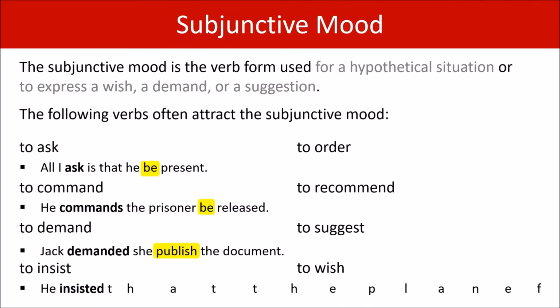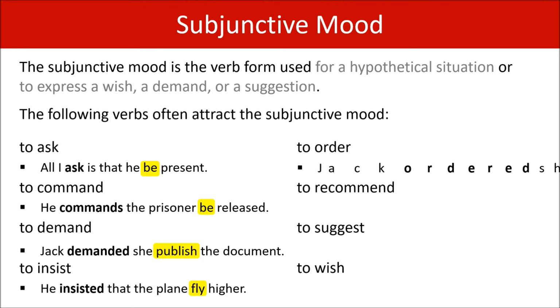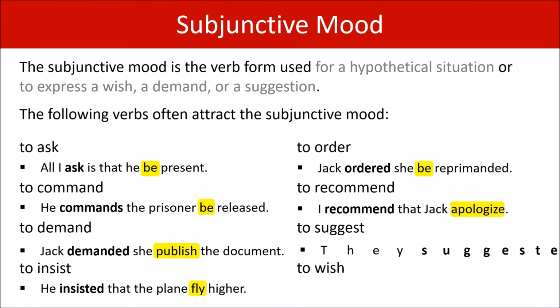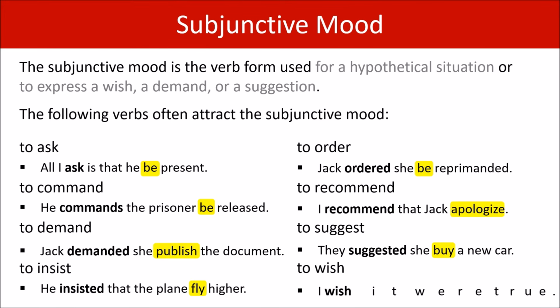He insisted that the plane fly higher. Jack ordered she be reprimanded. I recommend that Jack apologize. They suggested she buy a new car. I wish it were true. Okay, here are the versions of the verb you might have expected. But don't forget that we have those verb changes in the subjunctive mood.